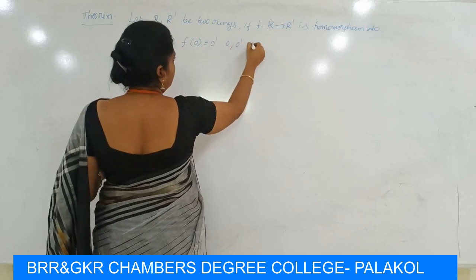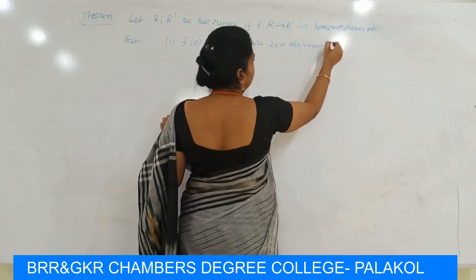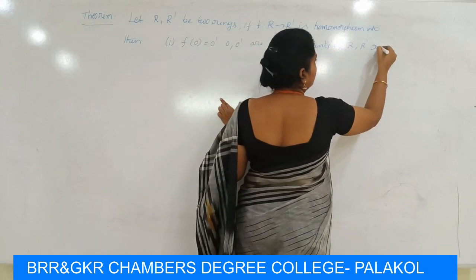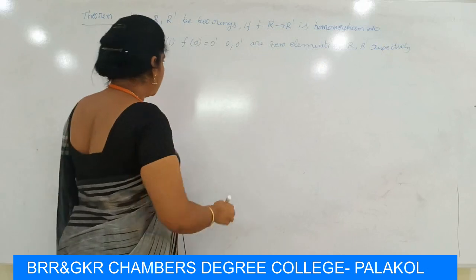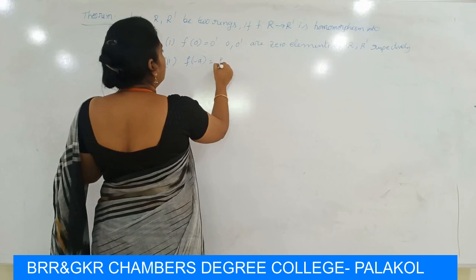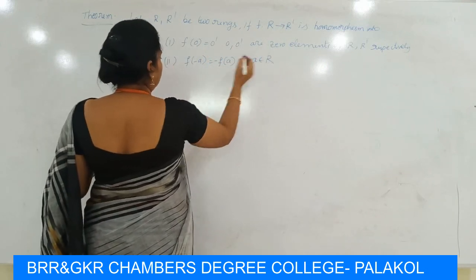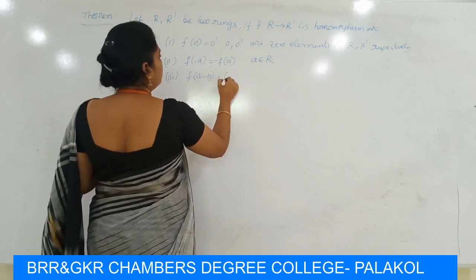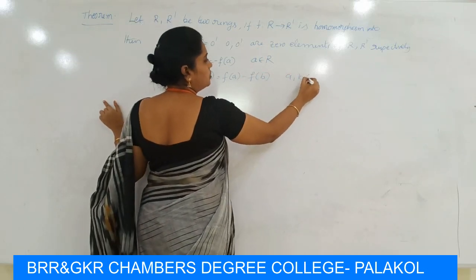Here 0, 0' are the zero elements of R, R' respectively. Second condition: f of minus a is equal to minus f of a for any a belonging to R. Third condition is that f of a minus b is equal to f of a minus f of b, for any a, b belonging to R.